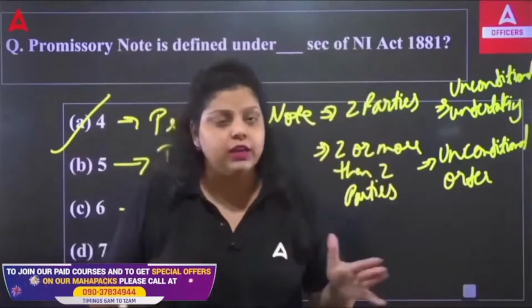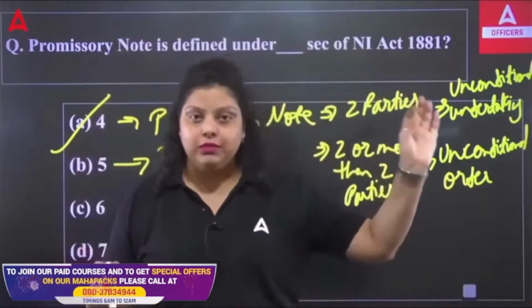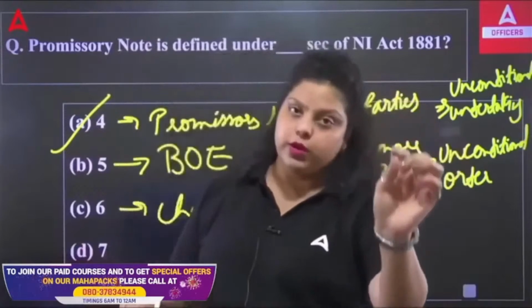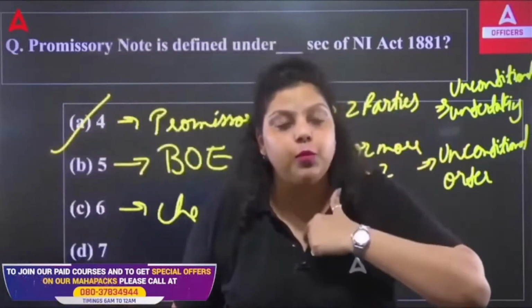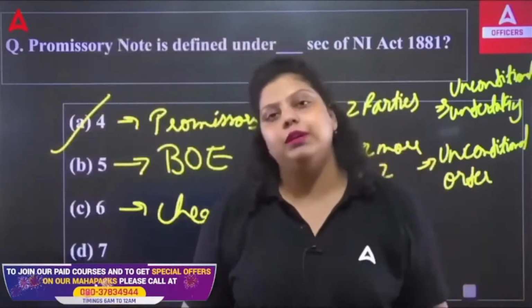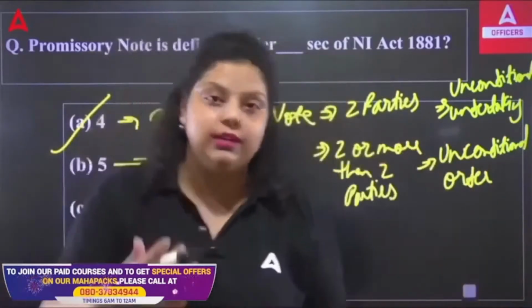So, no such kind of conditions are allowed to be made in the promissory note. If you have promised you are going to pay on the 30th of August, you are taking an undertaking that I am responsible, no matter what, I will be paying your money on the 30th of August. This is what unconditional undertaking means.